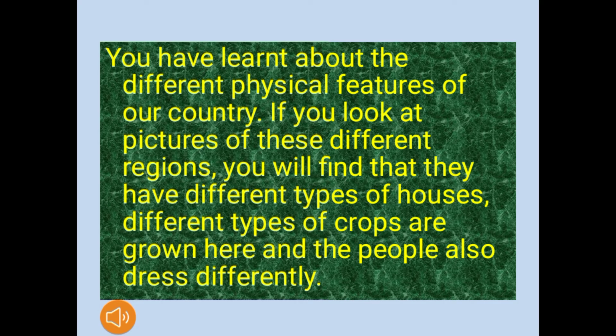You have learned about different physical features of our country in the previous chapter, and if you look at these different regions, you will find that they have different types of houses, different types of crops are also grown here, and the people also dress differently. So if you remember the previous chapter, in different regions, different people, different crops are grown in our country, that is India.